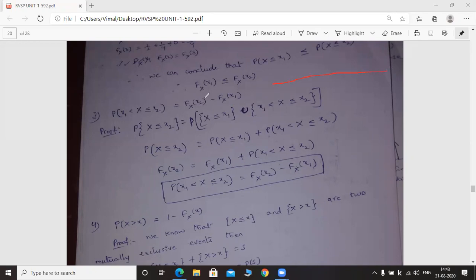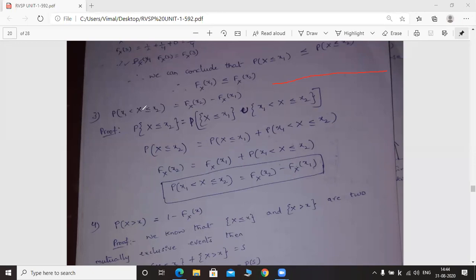Here, which one is the greater value, x1 or x2? From the given statement only you can conclude which one is greater. Is x1 the greater value or x2 the greater value? Obviously, x2 is the greater value and x1 is the lesser value among these two values, isn't it? Because it is written like this: x1 less than capital X less than or equal to x2.